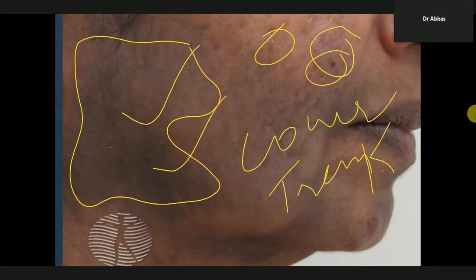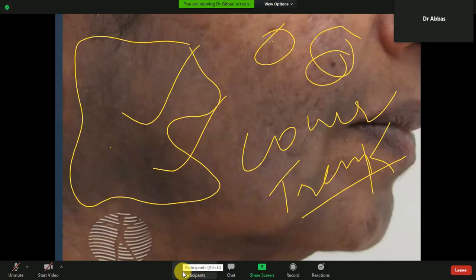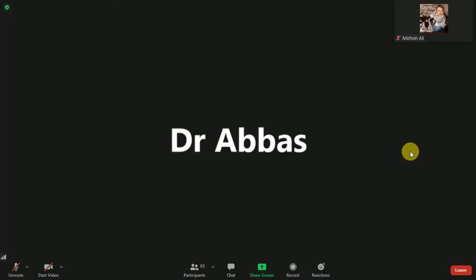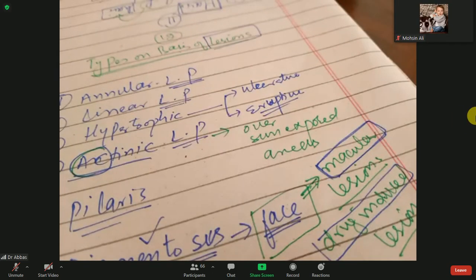Which nevus is present on the lower trunk? Mongolian spot. Okay, so these also look like the Mongolian spot that is present on the lower trunk, with a bluish color. So here are the different types we have studied.